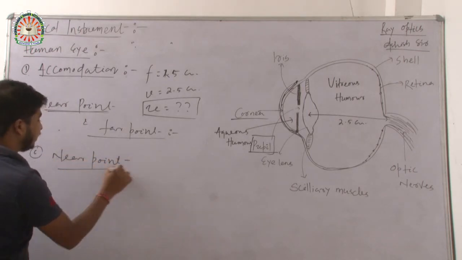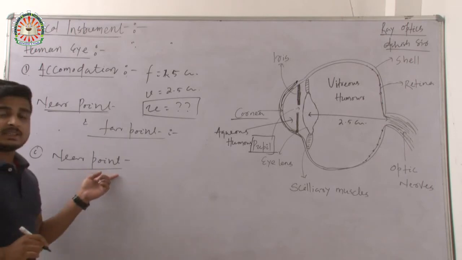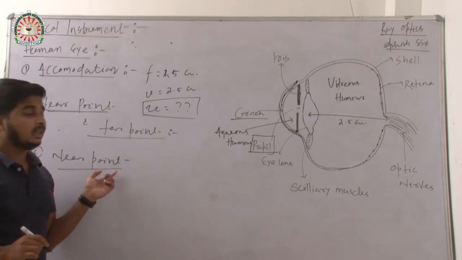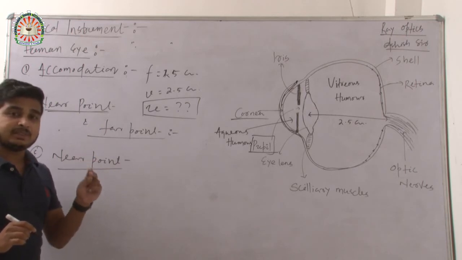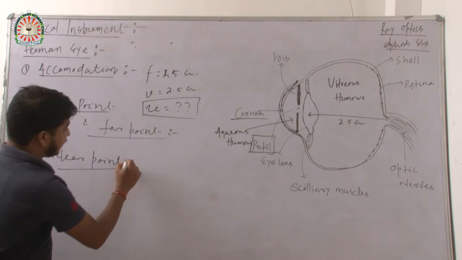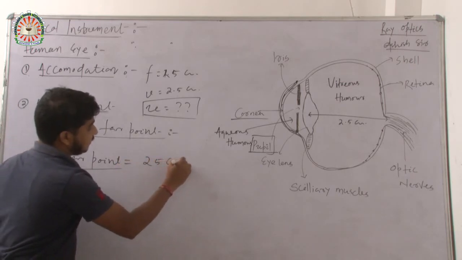You can write: the near point is the minimum distance at which we can see the object clearly, and that is 25 centimeter.